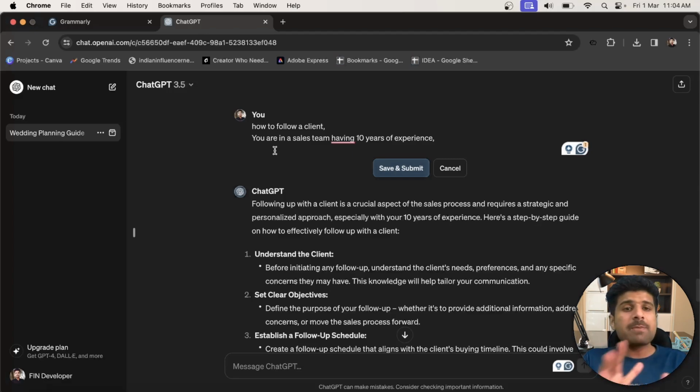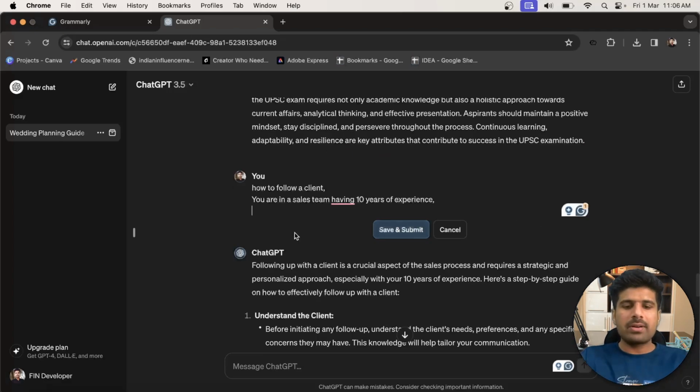For example, you are living in Noida or somewhere where the nature of people is different. So you can put an example that I'm living in Noida and some of the people are more aggressive. So how to deal with them? How to follow up with those clients? So in that case, ChatGPT, or any other AI tool, will give you an answer related to that particular area, which will really help you in that area. So this is the importance of writing a proper prompt. Let's have a try.